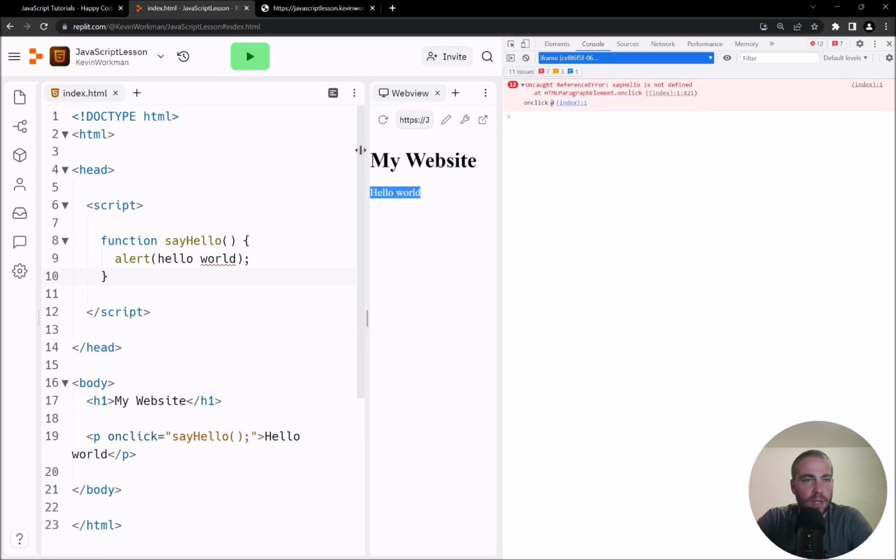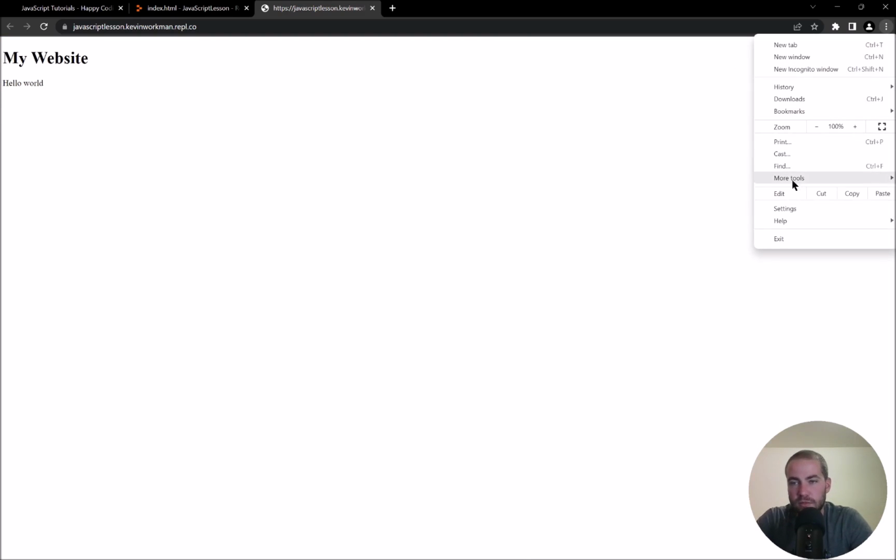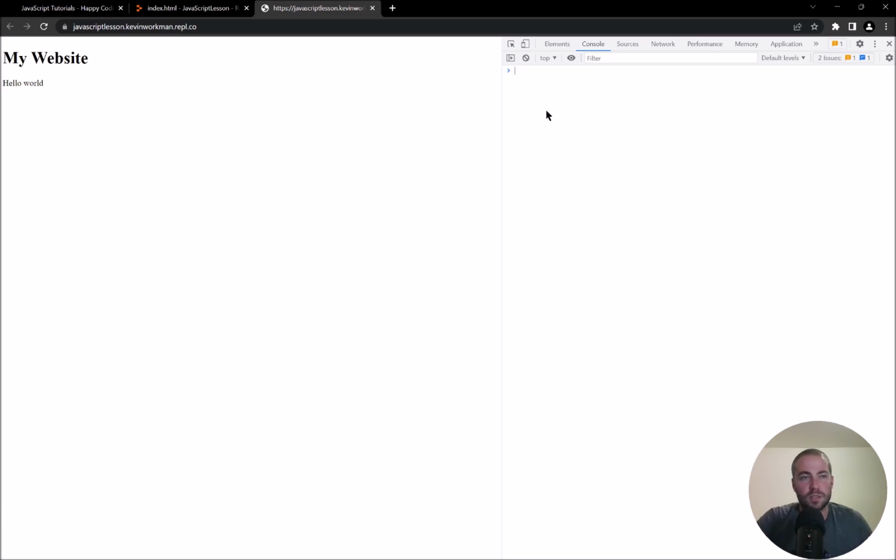And I wonder if I go over to this in its own tab, what do I see? So I'm going to open up my developer tools. A couple ways I can do it. I can right click and inspect just like I did before. Or another way to do it is up here in the three-dot menu. If I go to more tools and then developer tools, that will also pop it up. Let me refresh just so I have the latest version. And yeah, here you go.